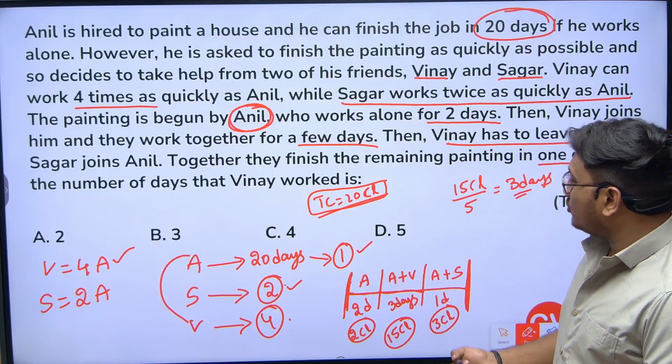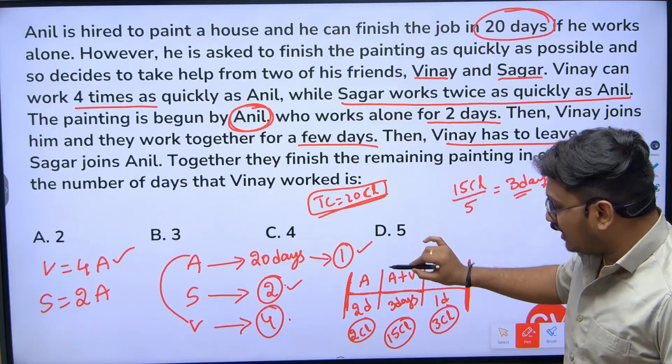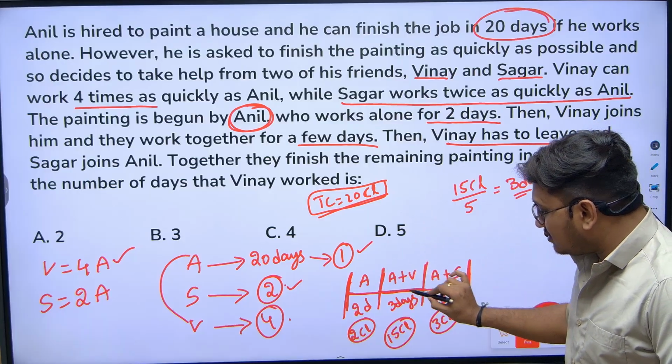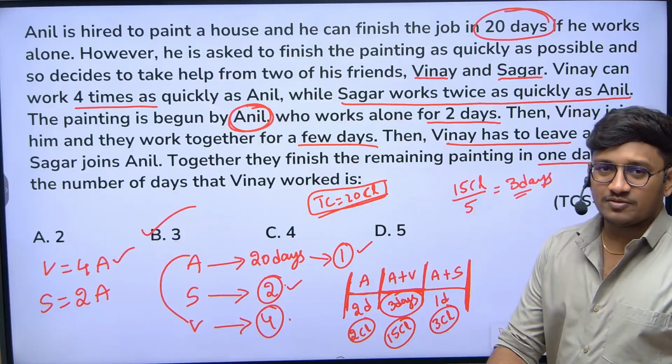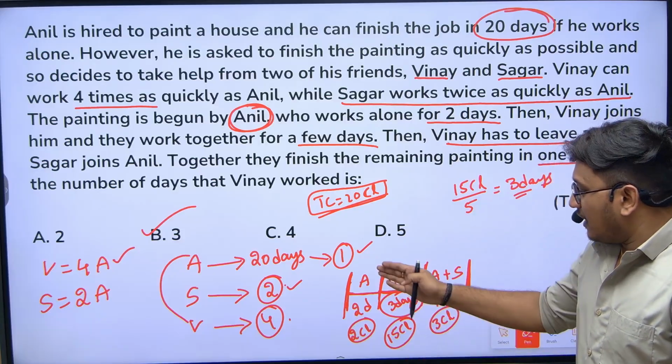What is actually the question? The number of days that Vinay worked. Vinay joins here and he leaves here. How many days did he work? 3 days. So the correct answer is Vinay worked for 3 days. Very simple.